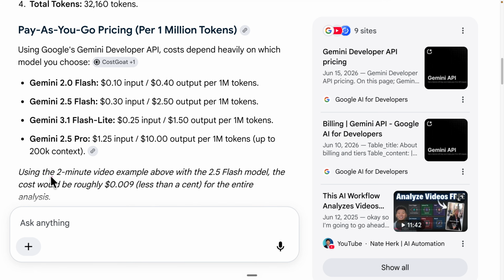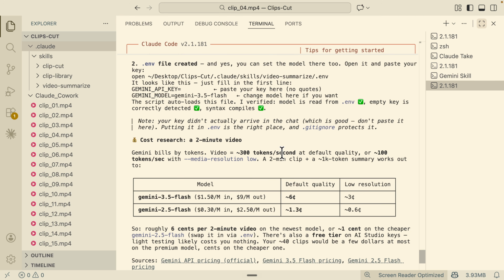So you can see, just a 2-minute video here probably takes a fraction of that million tokens. So that's how much it costs. And just to confirm, I also asked the same question to Claude, and Claude did a research. You can see the cost research for a 2-minute video is this.